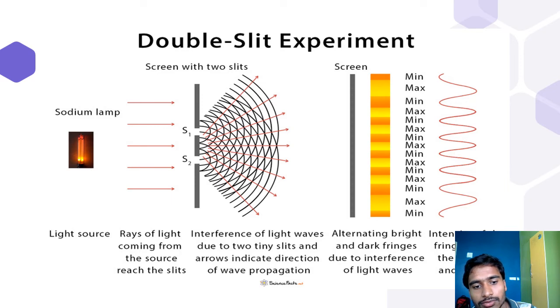These light rods, these are rays of light coming from the source reach the slits. Interference of light waves due to two tiny slits, and narrow arrows indicate direction of wave propagation. Alternating bright and dark fringes due to interference of light waves.